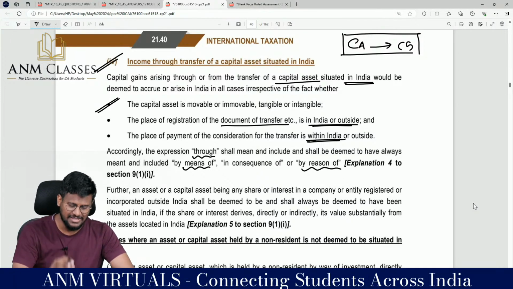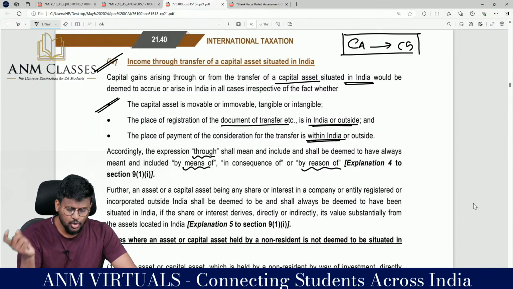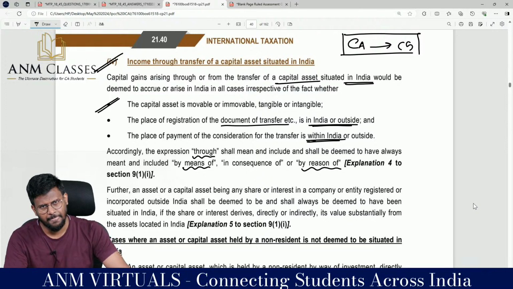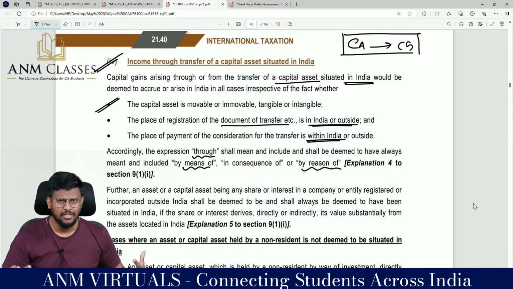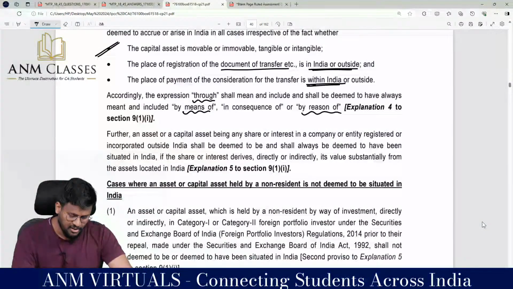Explanation 4 is saying, have you earned any capital gain outside India? So capital gain through or from the transfer of capital asset. So I have a capital asset, and that capital asset I have transferred, but that capital asset is situated in India. Then income is deemed to accrue or arise in India.